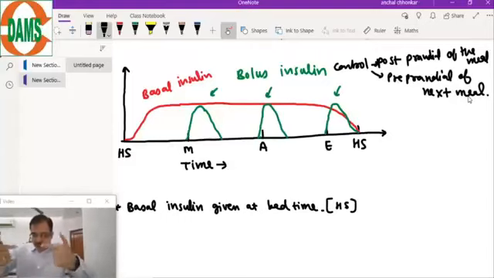Preprandial means just before the meal. Now both types can be used together in the meals. Preprandial is before the meal, before the next meal, like before lunch sugars or before dinner sugars. Both types can be used in the patient in type 1 diabetes. Remember, in type 1 diabetes we usually prefer this regime.